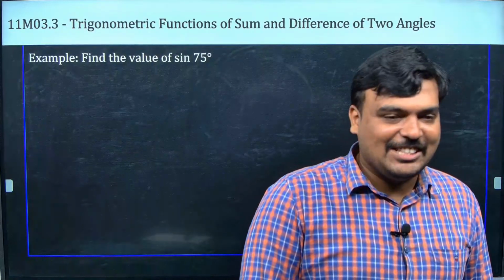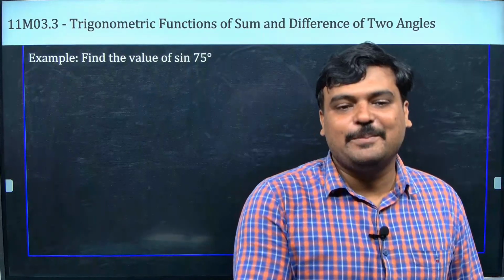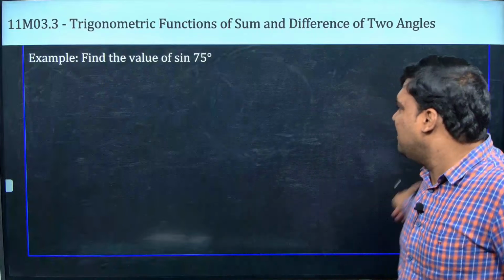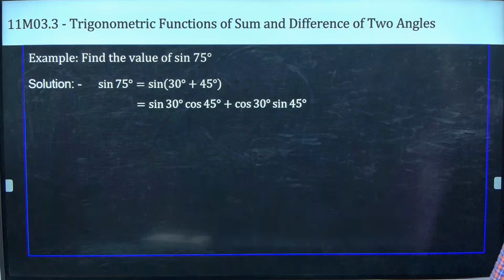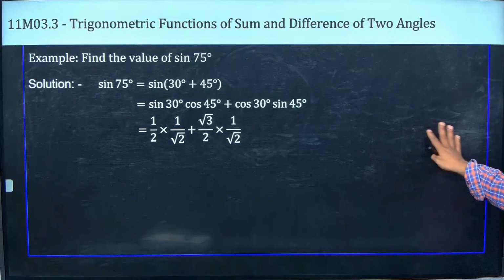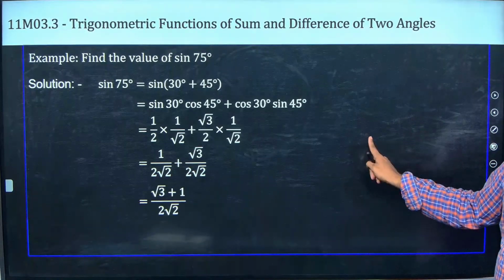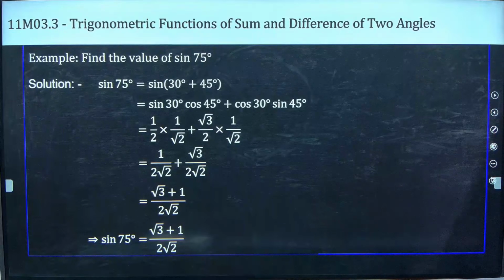Guys, there is only one choice for making a mistake, and if you make even that mistake, what does it mean? So I can write like this. After that, just substitute, and then the answer is going to come. So this is going to be your answer: (root 3 plus 1) by 2 root 2.